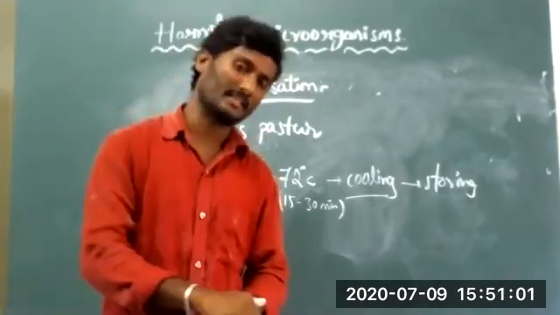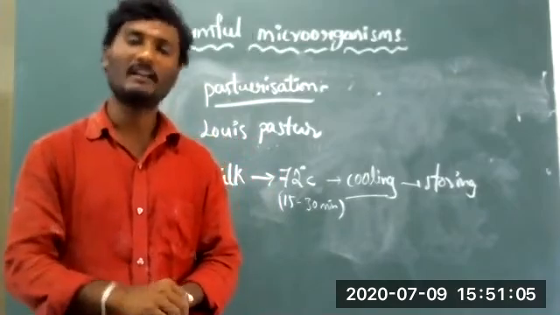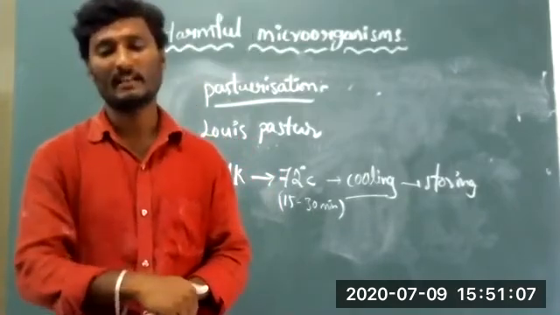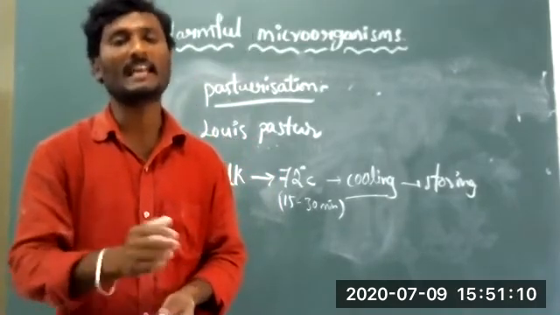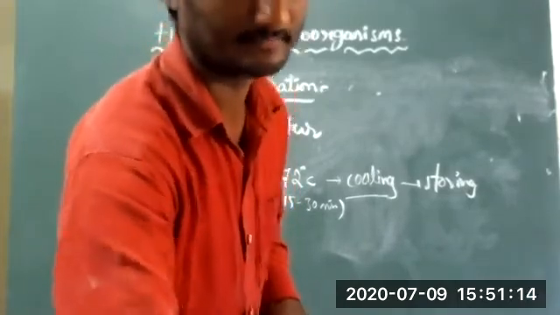What is the purpose? Why are we preserving that food material? Why are we doing the pasteurization mechanism? Let us follow some more details.